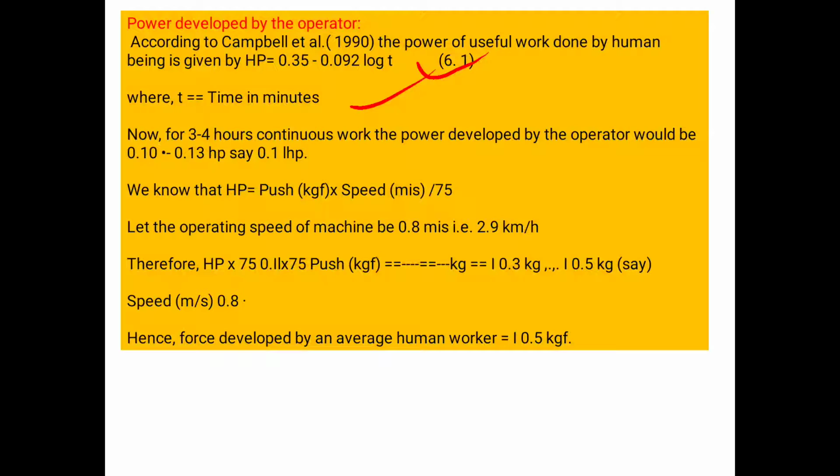Let the operating speed of machine, that means of the implement you are operating, that is single time cycle hoe, be taken as 0.8 meter per second. Putting this value, HP multiplied by 75, we will get the direct final value 0.5 kg. We know the speed is 0.8 meter per second, hence force developed by an average human worker is 0.5 kgf.